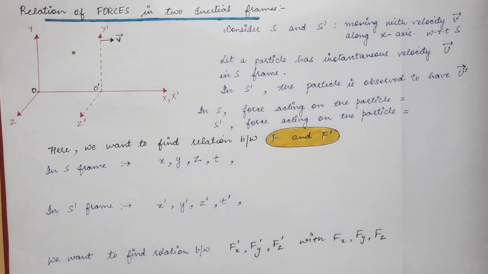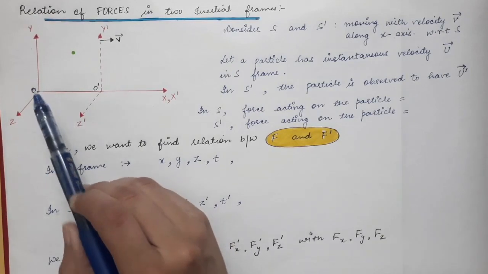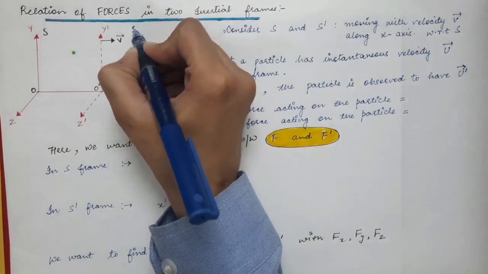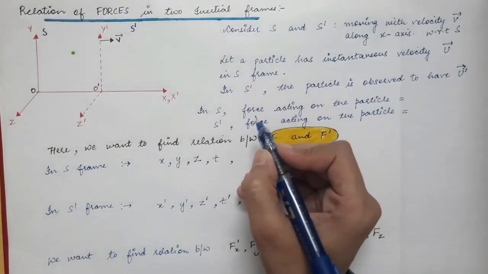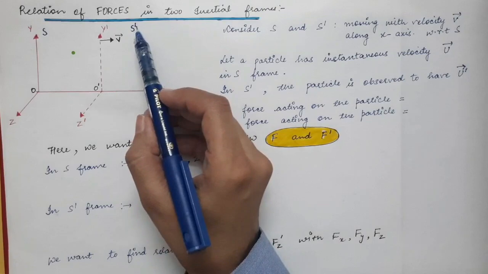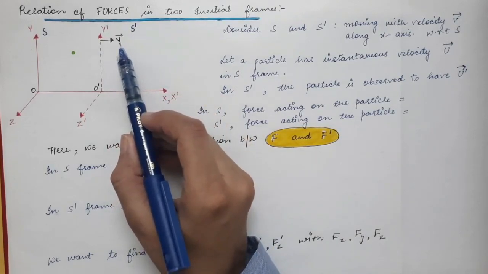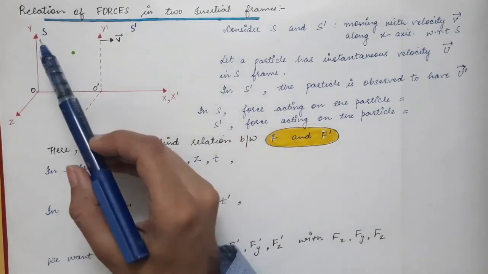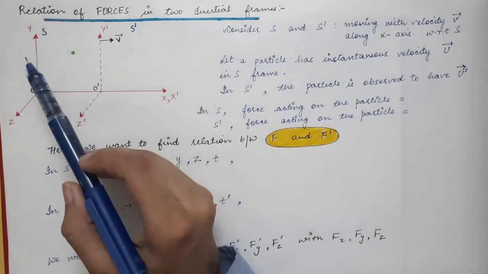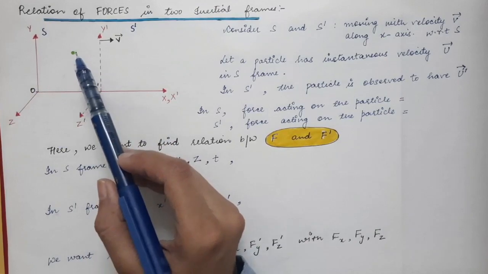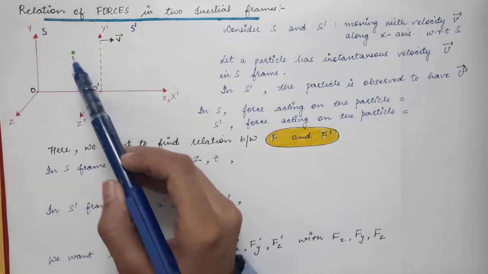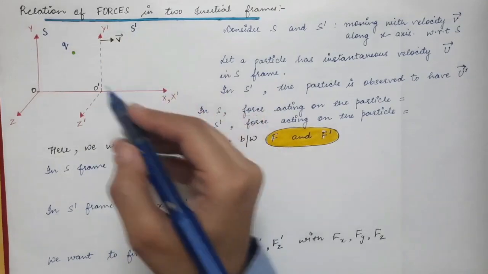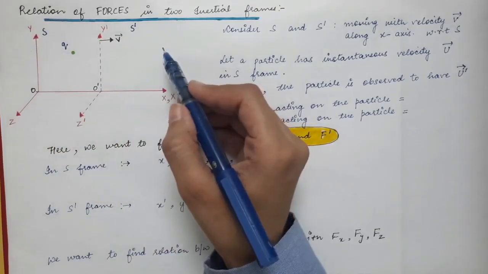So in this we will consider two frames. Let's say one is the S frame and another is the S prime frame. As usual, the S prime frame is moving with velocity v along the x-axis direction, and the S frame is the lab frame. Now let's consider some charge present over here. Let's say this is a positive charge, so this is a plus Q charge.